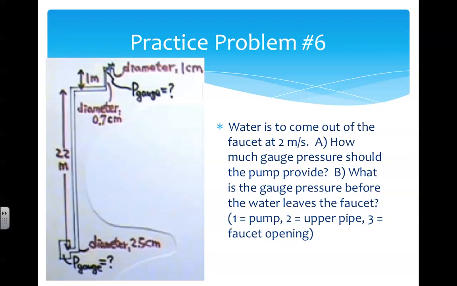A, how much gauge pressure should the pump provide? And B, what's the gauge pressure before the water leaves the faucet? We'll call position 1 the pump, position 2 the upper pipe, and position 3 the faucet opening. Pause the video for time to work through the solution.